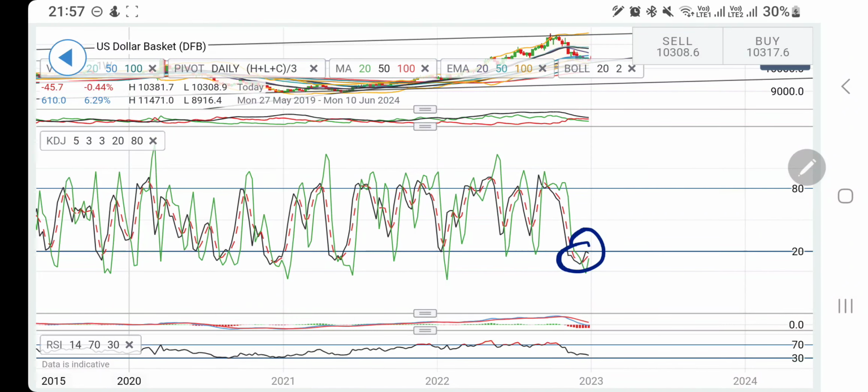But look at the stochastic. The stochastic is one part. This is trading oversold, and hence, see, only sell.